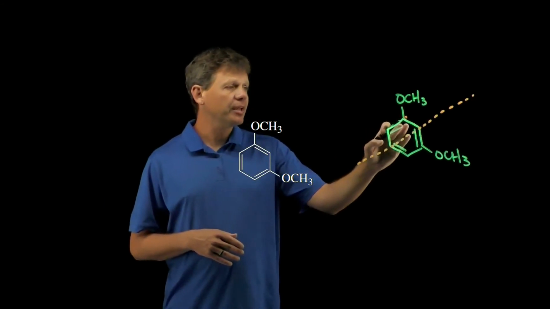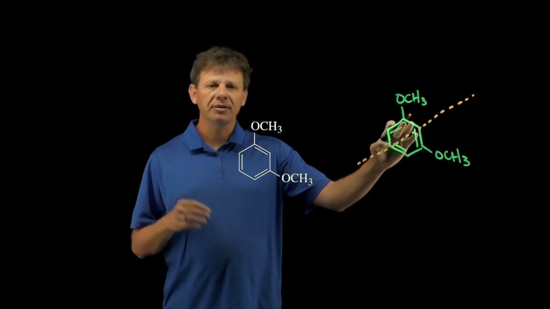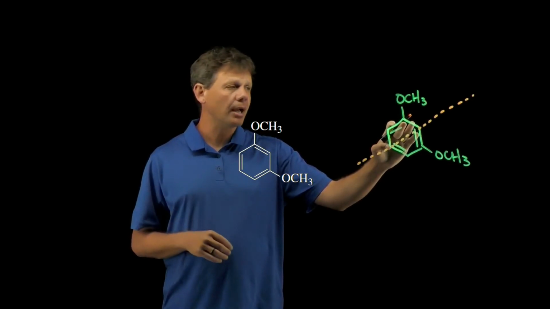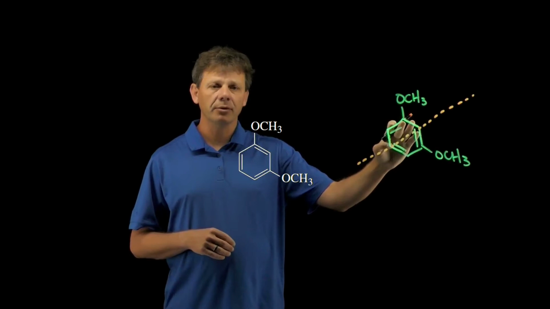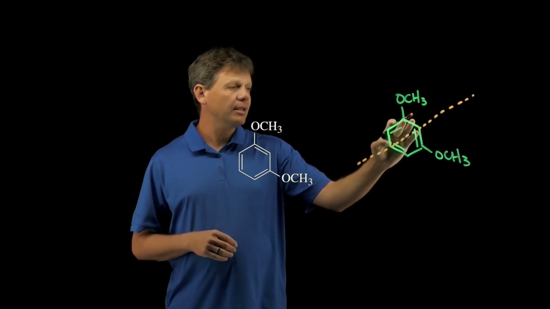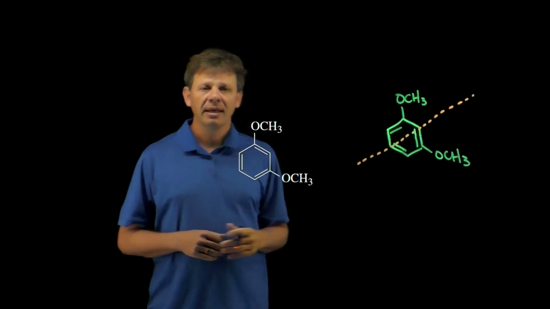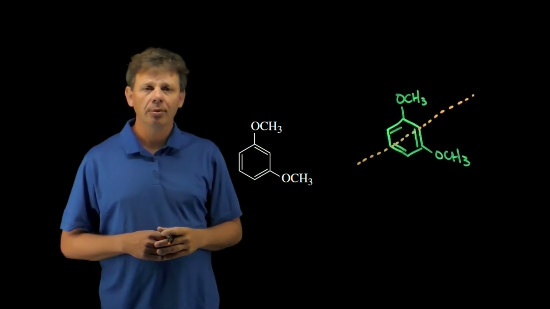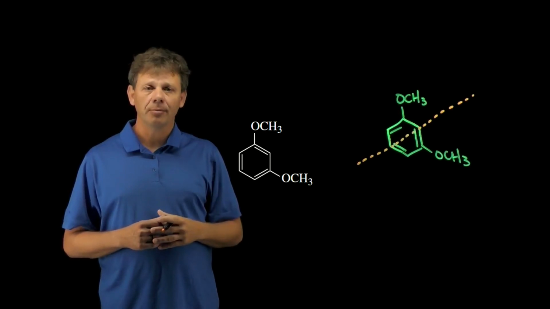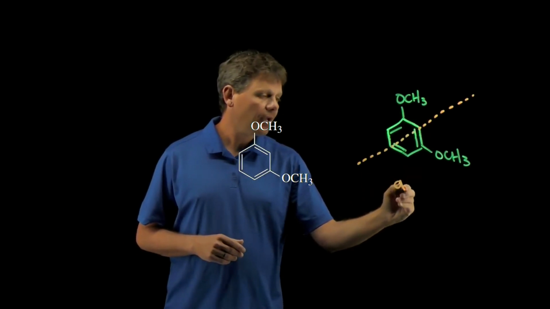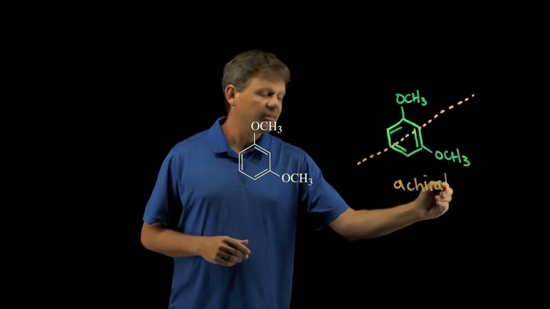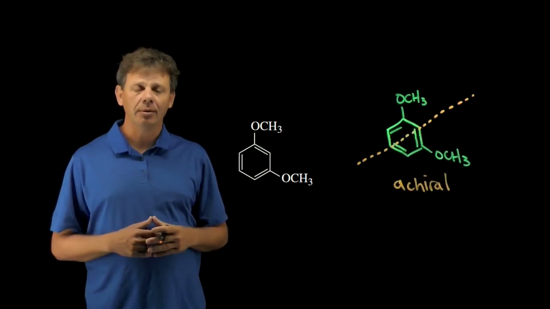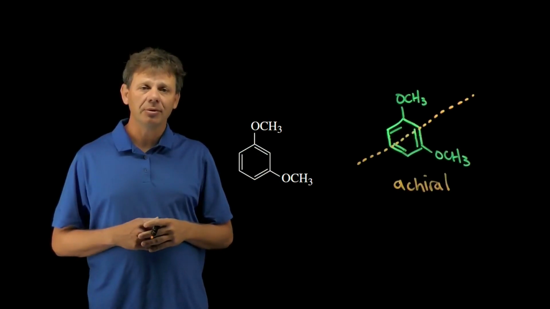Unfortunately, a chiral center is going to be a carbon most of the time, an sp3 hybridized carbon that has 4 different groups attached. It turns out that neither this nor this is a chiral center. And so this molecule having no chiral centers is not meso. It is in fact achiral. It's achiral because it doesn't have chiral centers, but it is not a meso compound.